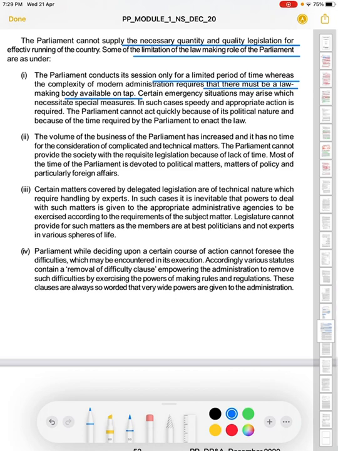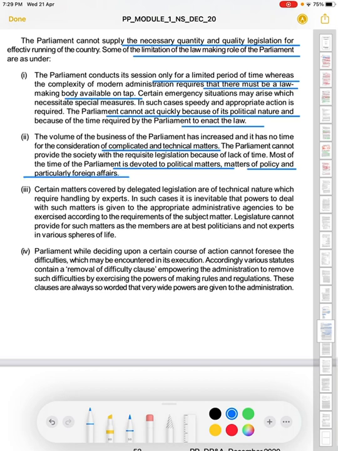Certainly, emergency situations may arise which necessitate special measures. In case speedy and appropriate action is required, parliament cannot act quickly because of its political nature and structure, and because of the time required by the parliament to enact the law. Now the volume of business of parliament has increased and it has no time for consideration of complicated and technical matters. Parliament cannot provide the society with the requisite legislation because of lack of time. Most of the time of the parliament is devoted to political matters, matters of policy and particularly foreign affairs.